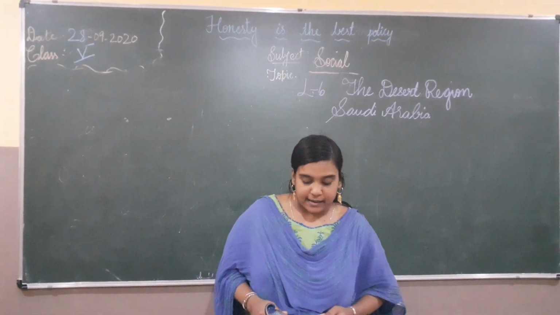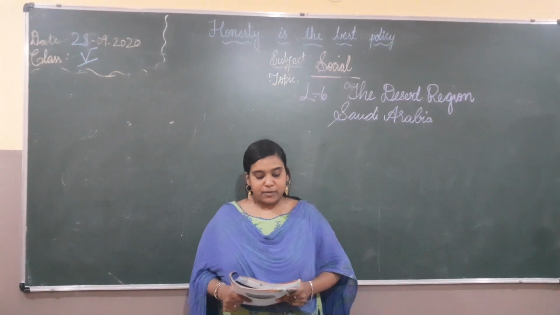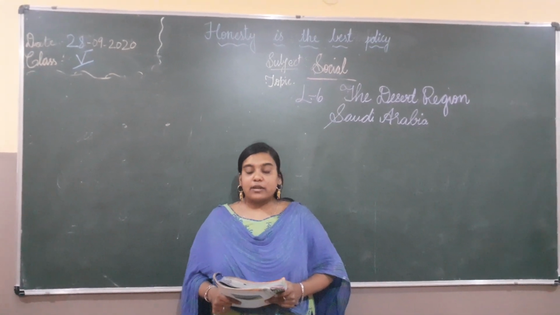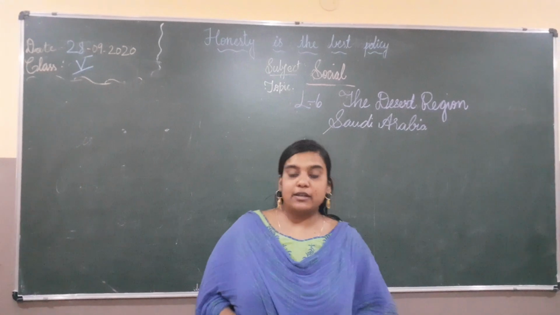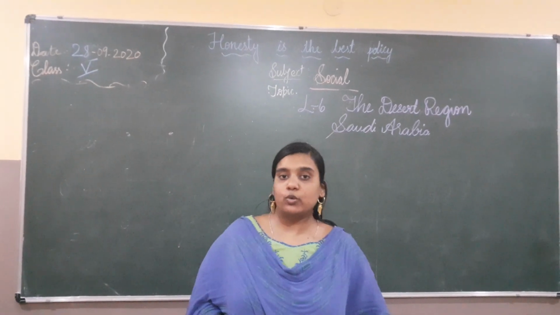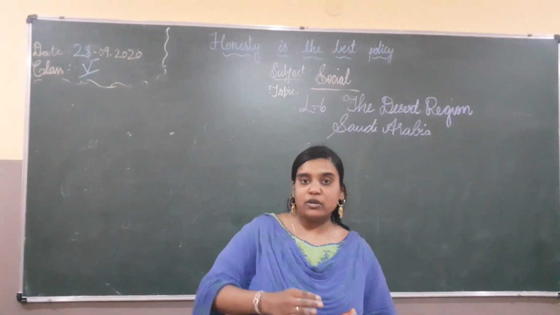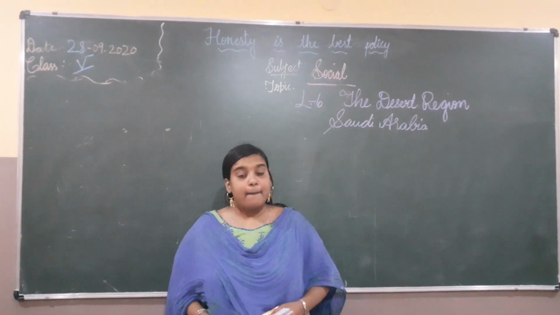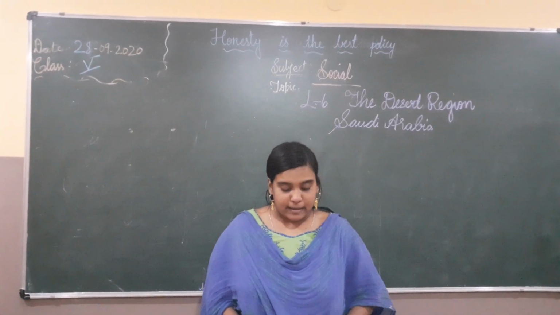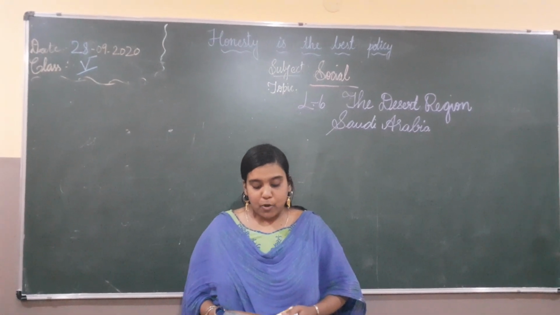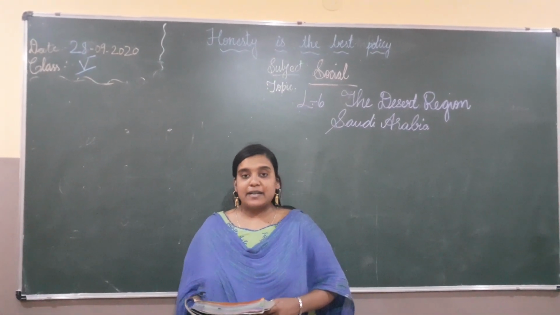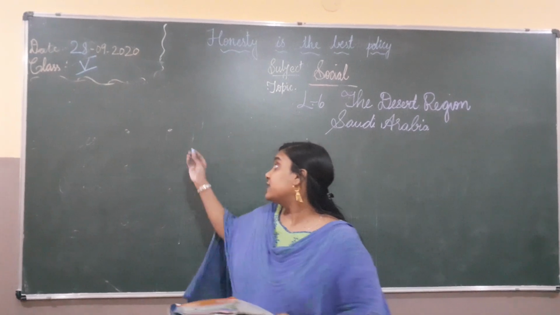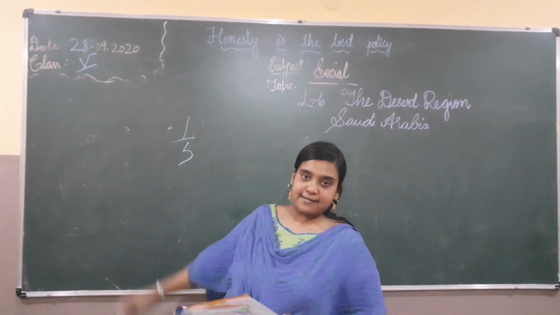It may be hot or cold, but it remains very dry. During daytime it will be hot, children, but coming to the night time it will be very cold because of the cold winds which blow. Morning it will be hot, but in the night time it is completely cold. About 1/5 of the earth's land area is covered by deserts.